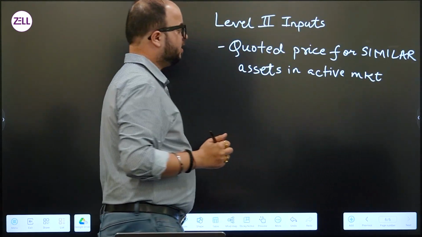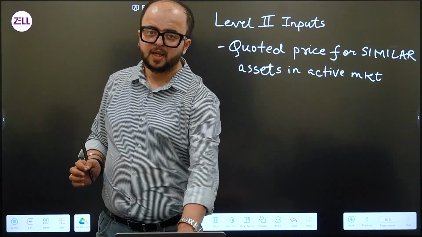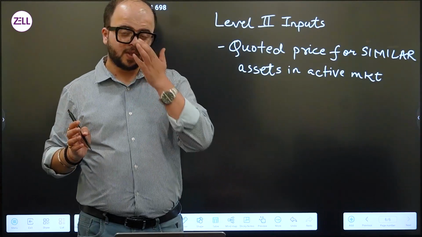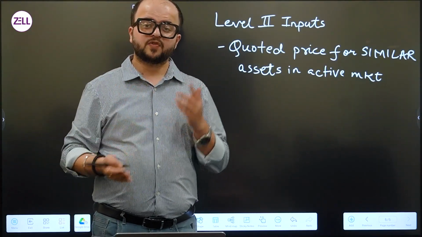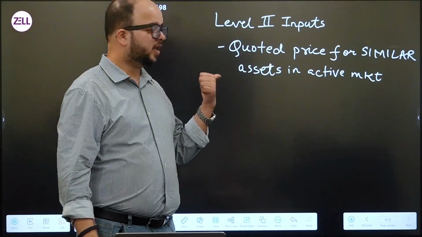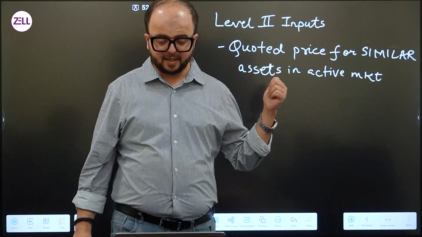Now, if you observe, there is a small difference between this one and the previous one. The previous one, level 1 input, was quoted price for identical asset. This is quoted price for similar assets in an active market.